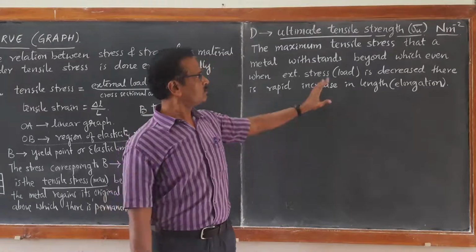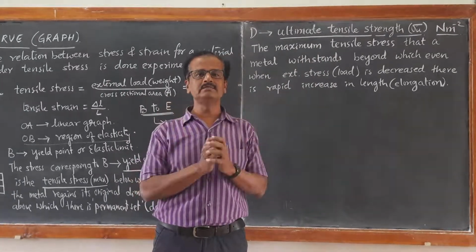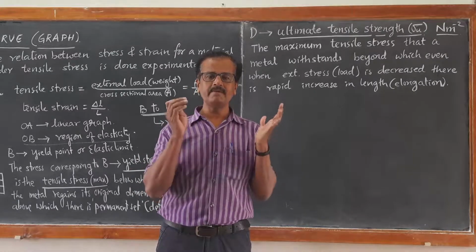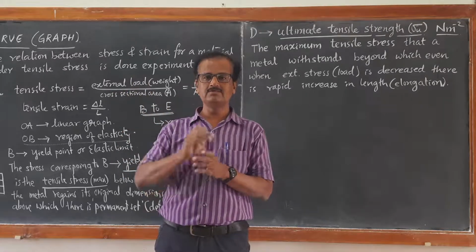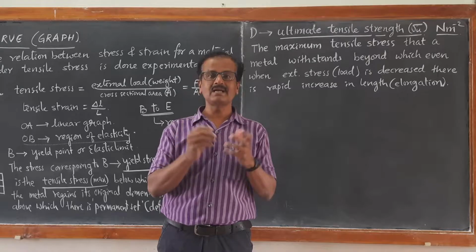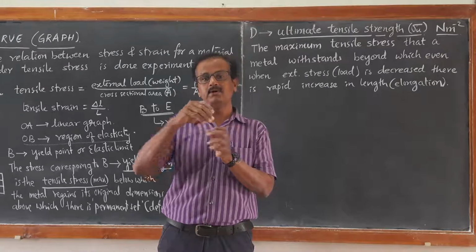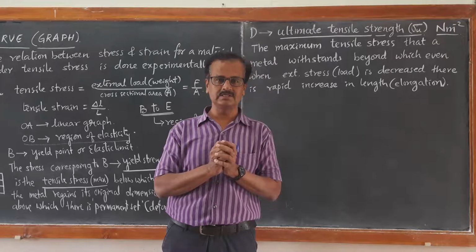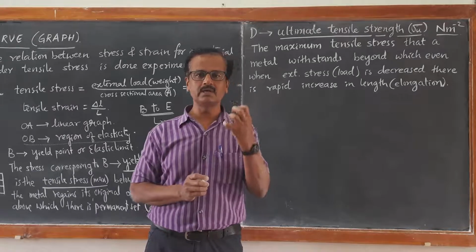So this is how this graph plays a very significant role in understanding the elasticity property of a metal, or even the plasticity property. From B to E onwards, it has the property of plasticity. Until a point a metal behaves as elastic, beyond that it will possess the behavior of plasticity. These things are very significant in deciding the use of a particular metal.